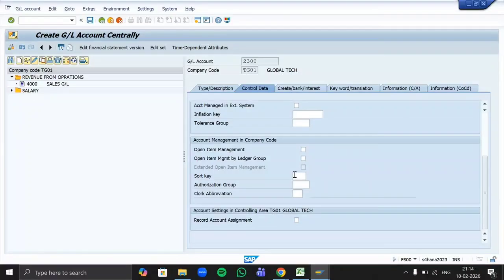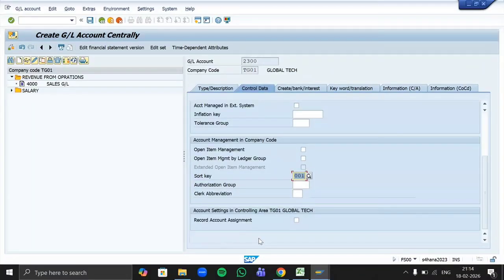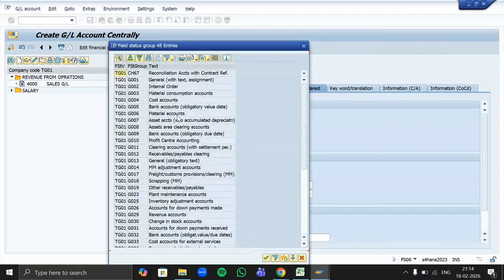Sort key is a mandatory thing. In every kind of GL it will be there. Sort key will be the same, 001 posting date. Now, as it's a balance sheet account, we don't need to define whether it's a revenue GL or expense GL, so the cost element category option is also not available when you select a balance sheet account. Then go to create bank and interest. Now here in the field status group, go to the search option. Here I'm going to assign which kind of group.